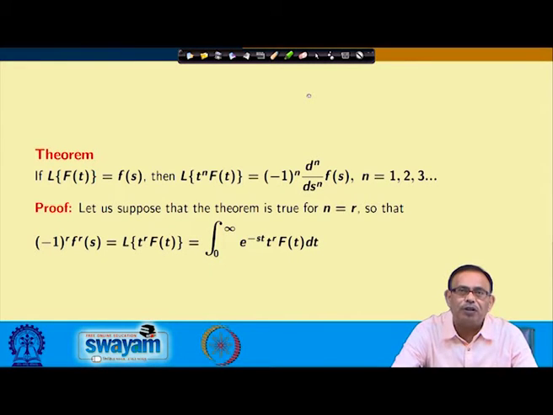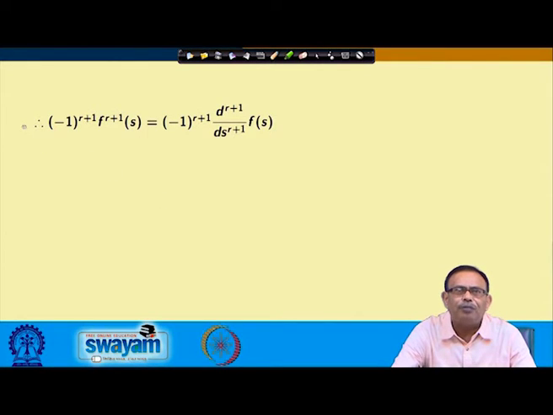We are assuming first it is true for n equals r. So that (-1)^r d^r/ds^r F(s), that is F^r(s), equals the Laplace transform of t^r f(t), and from definition this is nothing but integral from 0 to infinity of e^(-st) t^r f(t) dt. So, we are starting from (-1)^(r+1) F^(r+1)(s). This equals, we are writing this, which is nothing but minus del/del s of e^(-st) into t^r f(t) dt.